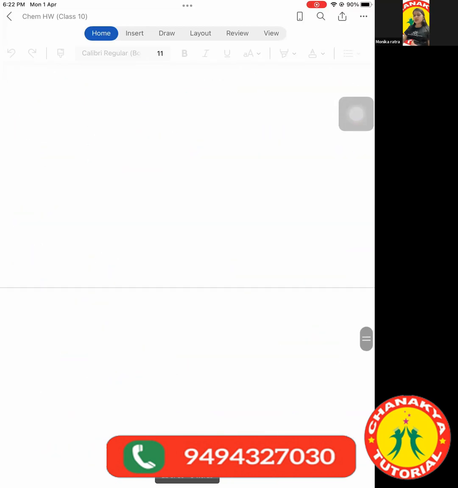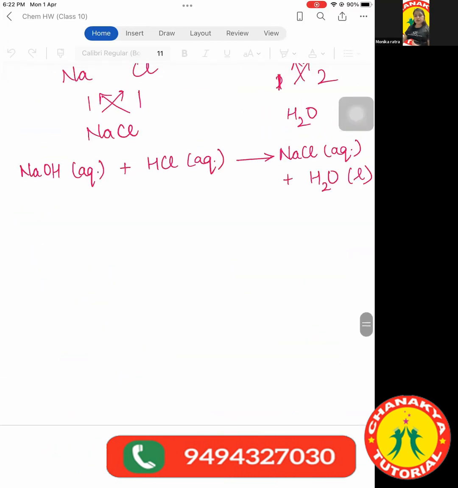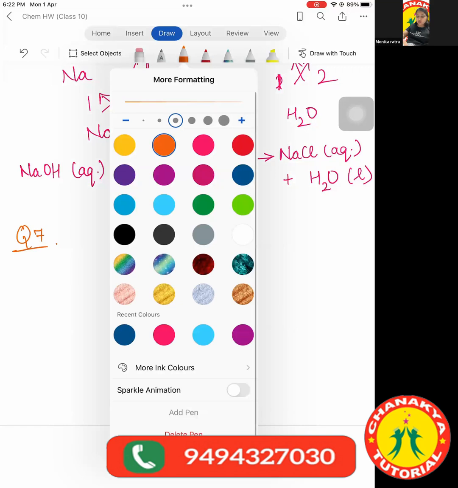I think I gave you NCERT questions as homework, right? Any doubts in any question which I had given as homework? I had given which two questions? 7th and 8th, right? Yes, ma'am. Okay. We will just quickly discuss what the final equations are. Let me start in alphabetical order. Abhinav, question 7 I gave as homework.